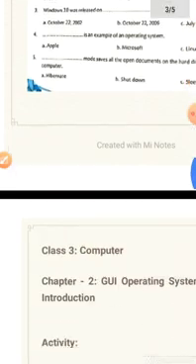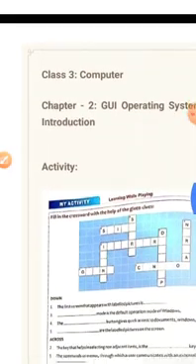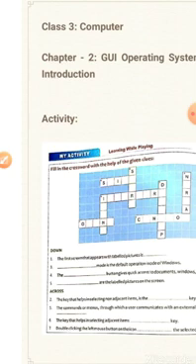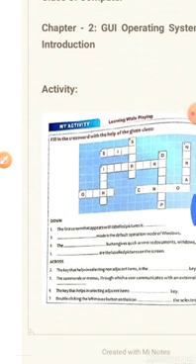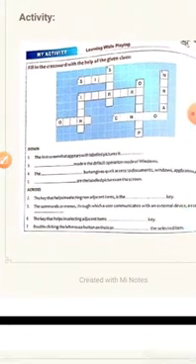Now let's do the activity section today. We will be doing the question answers at the end. Let's do this activity section. You are not going to draw the word grid here, crossword. You will take the help of it just for clue, and you do it as a fill in the blanks in your copy. Write down the question and underline the answers in your copy. No need to draw the crossword.